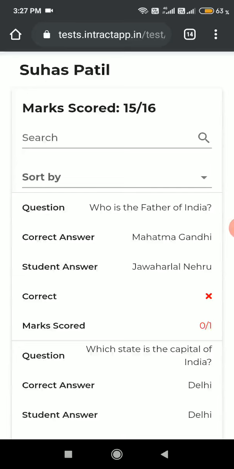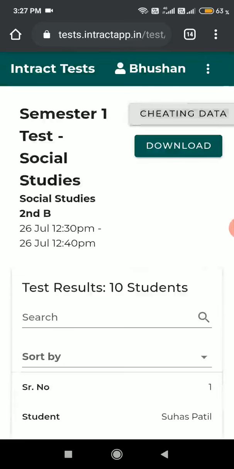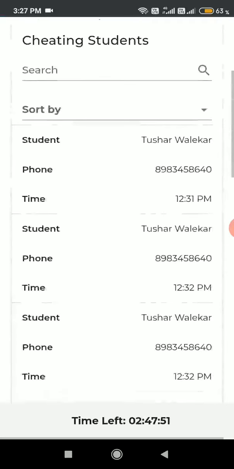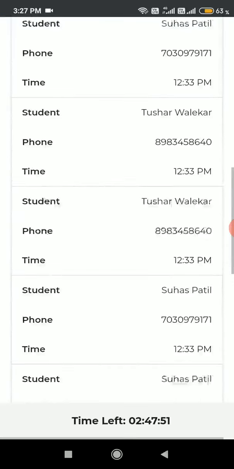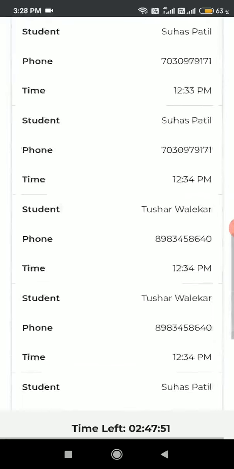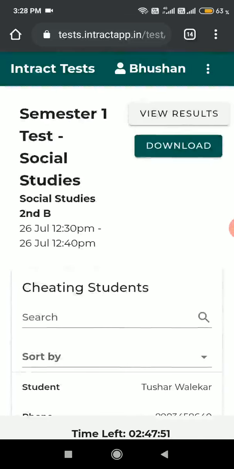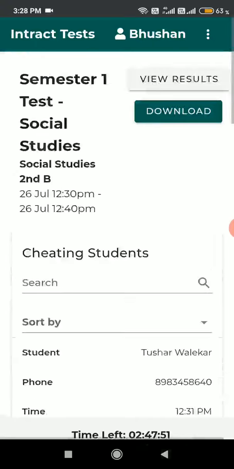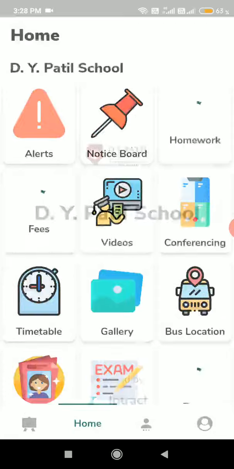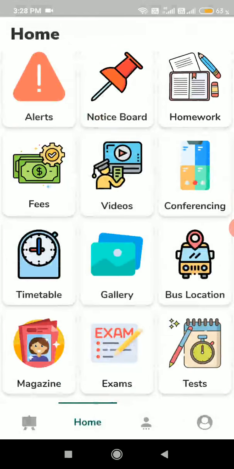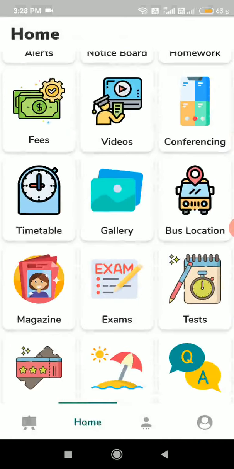For that, I just have to go back, click on the cheating data, and here it shows which students have cheated. Tushar has cheated at 12:30. Suhas has cheated at 12:33. In this manner, you can see on the spot what is happening, and you can track the students who cheat. Let's go on the app now. Once the test is done, our software checks it by itself and sends the result both to students and parents. Now, let's go to the next feature, Q&A.